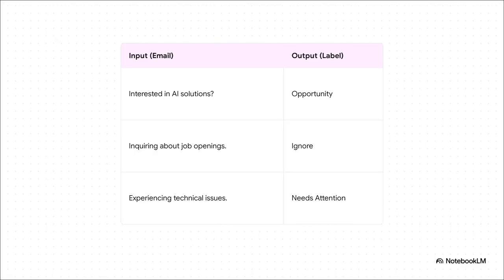By giving it just 3 simple examples, an email and its correct label, you're teaching the AI the difference between a sales lead, a job applicant, and a customer support ticket. It learns the pattern almost instantly, and its future classifications are going to be way more accurate than if you just tried to describe the rules.